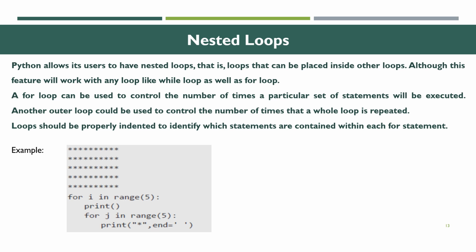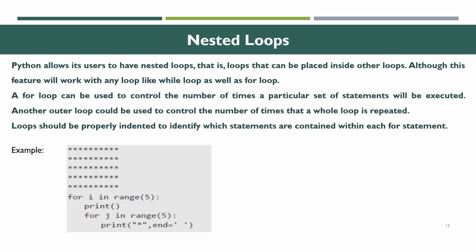It is a repeated process, a cycle or chain process. One or more loops, or multiple loops, you have to use. A for loop can be used to control the number of times a particular set of statements will be executed. A while loop controls the number of times to repeat while a condition holds. For example, here we are going to see about a star pattern with rows and columns.